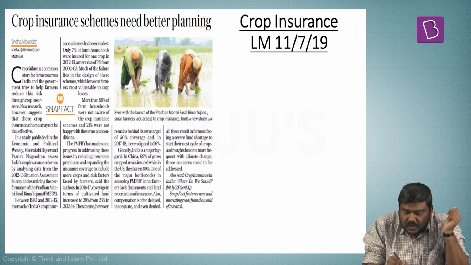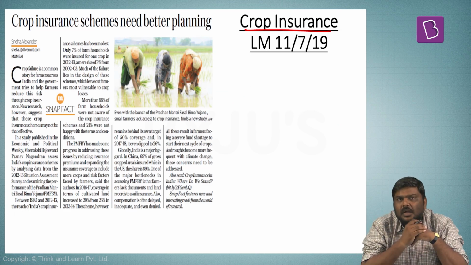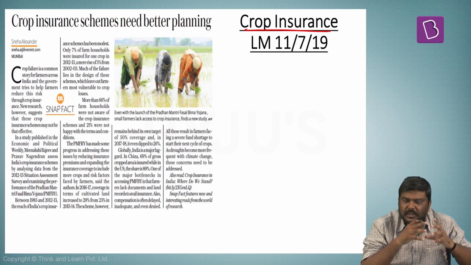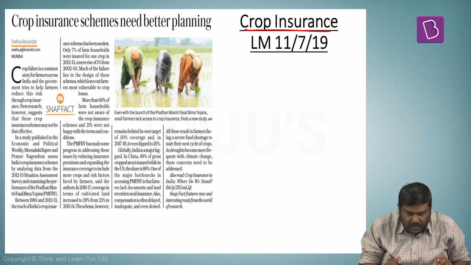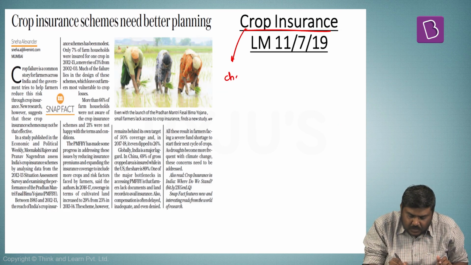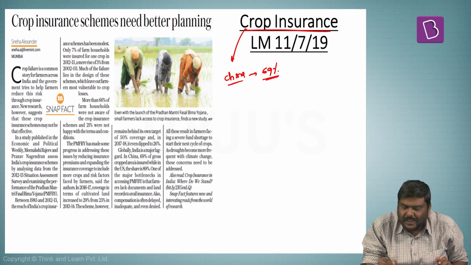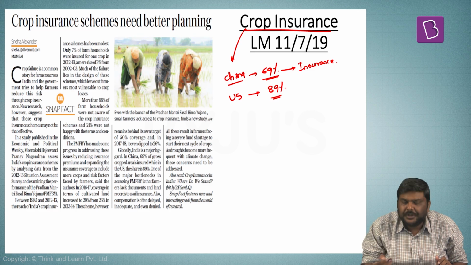The next article is related to crop insurance. Some of the very important facts which have been given in this article are: 1. In case of China, 69% of the gross cropped area is covered under crop insurance. In case of USA, this increases to 89%.